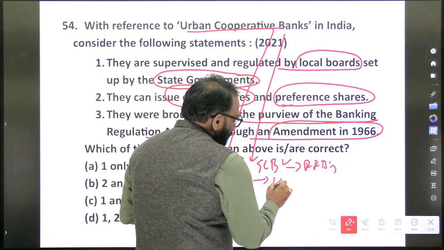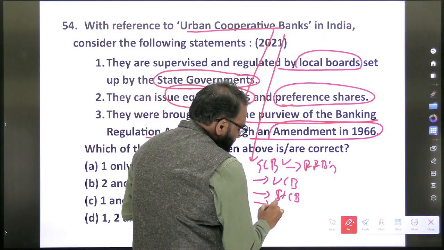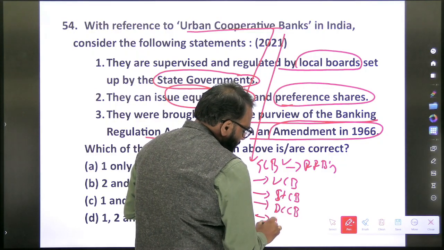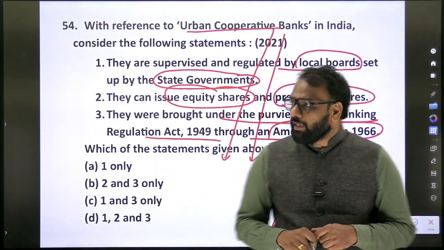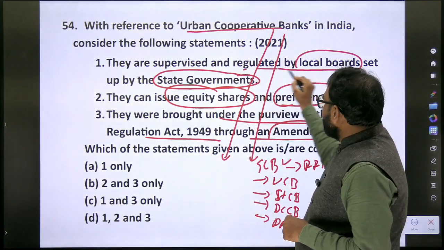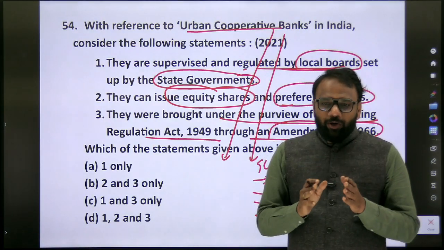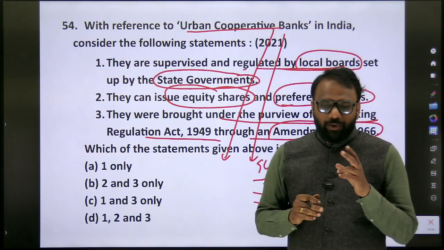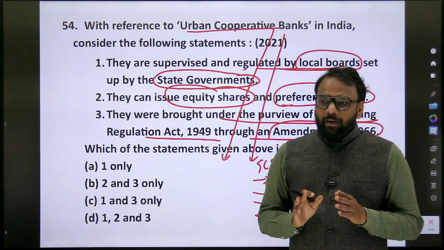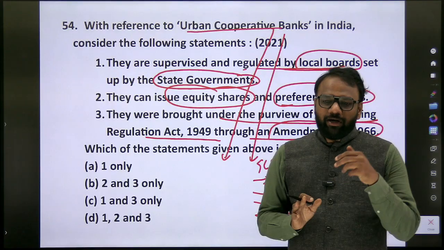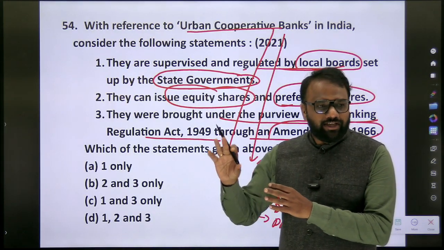Next, urban cooperative banks. Next, state cooperative bank, district central cooperative bank, primary agricultural credit society. So they are supervised and regulated by local boards set up by the state government. Previously, when it comes to urban cooperative bank, we call it dual regulation. Dual regulation means management related things will be regulated by the state government, but bank related things will be regulated by RBI. But recently some changes have taken place, so with those changes, we shall discuss once again.